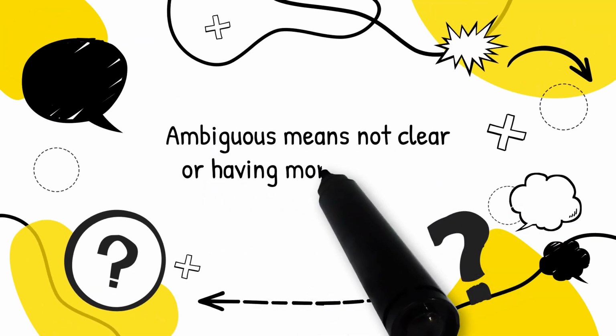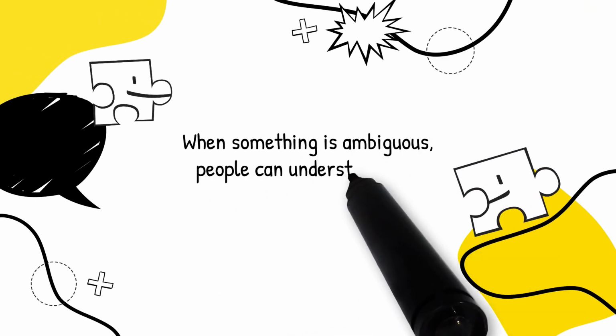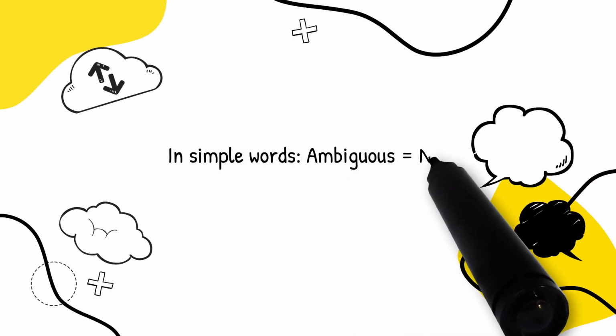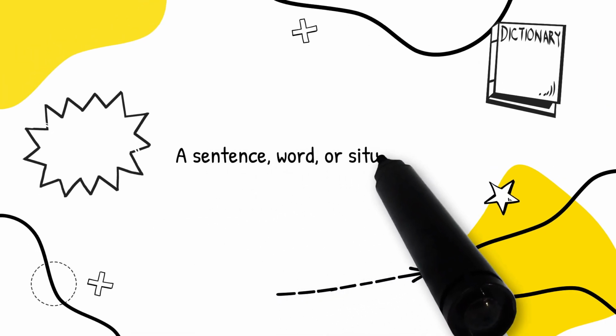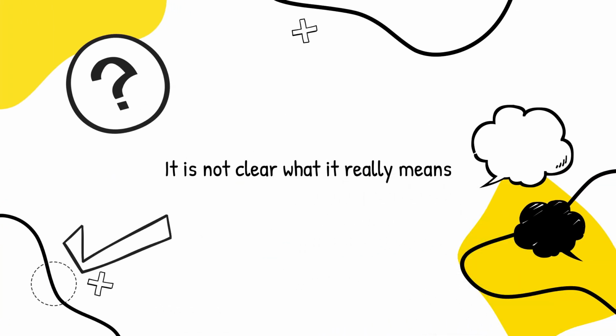Ambiguous means not clear or having more than one meaning. When something is ambiguous, people can understand it in different ways. In simple words, ambiguous equals not clear and confusing. A sentence, word, or situation is ambiguous when it is not clear what it really means.